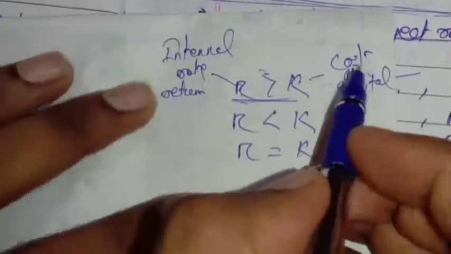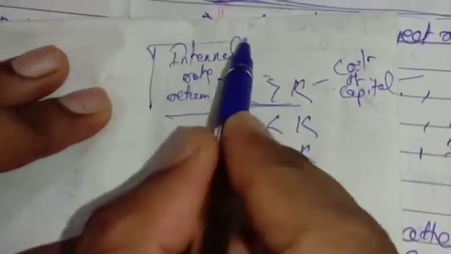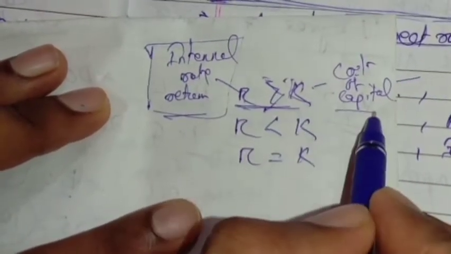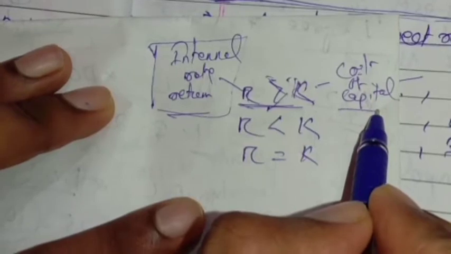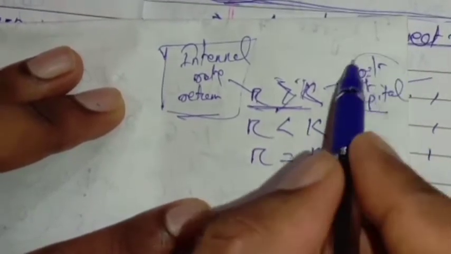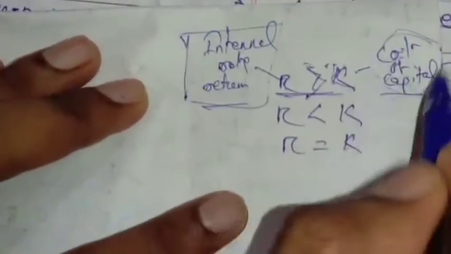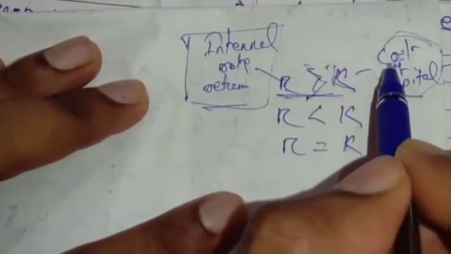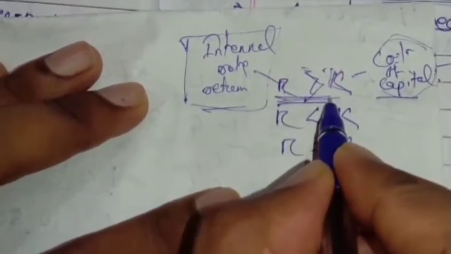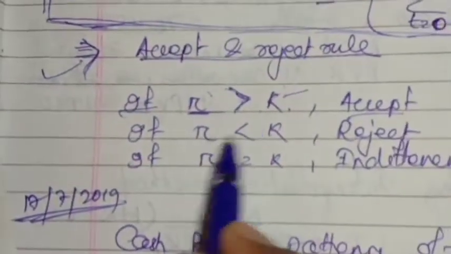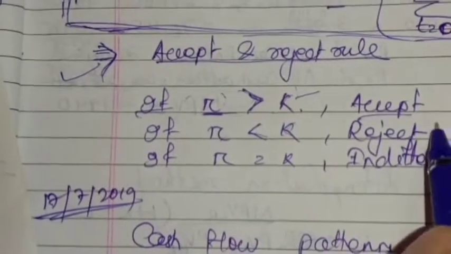That means the internal rate of return you are calculating should be greater than the cost of capital. Cost of capital, I have told you, is cost of equity plus cost of debt. That means cost of capital is nothing but what you incur as cash outflows or expenses. If the IRR is more than that, then we will accept this project.